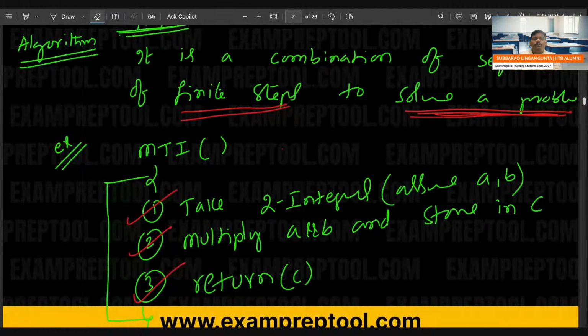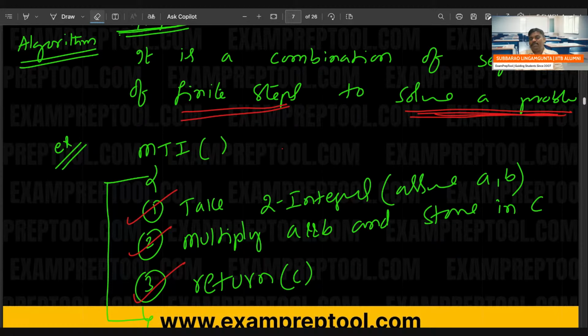Everyone check. I started with the definition. An algorithm is a combination of a sequence of finite steps to solve a problem. Right? So next one.